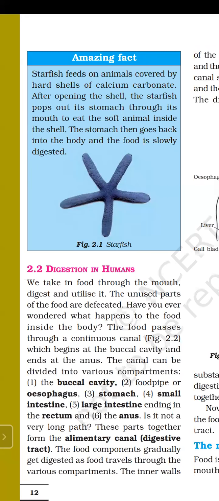Not all animals do this all the time. Only starfish will do this. Their stomach comes out from their mouth. The stomach then goes back into the body and food is slowly digested. So this is the mode of taking food by starfish. It is a unique, amazing fact. So you have to remember this.